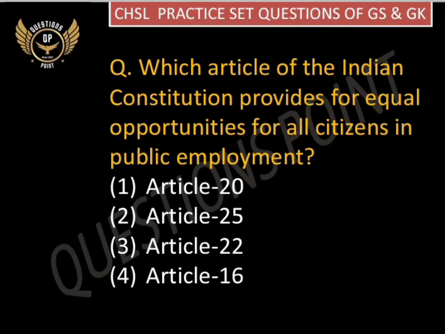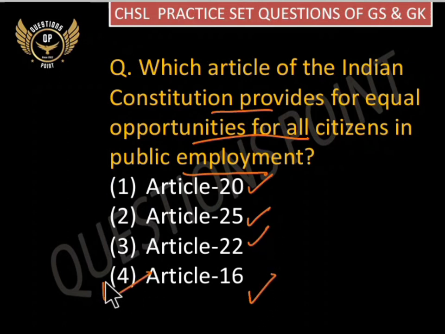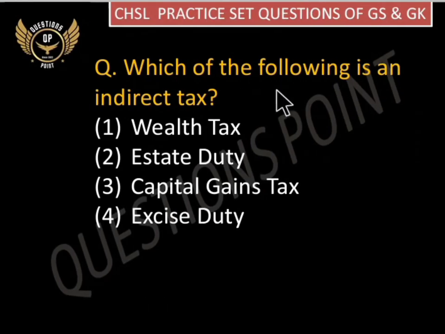Next question, which article of the Indian Constitution provides for equal opportunities for all citizens in public employment? Article 20, Article 25, Article 22 or Article 16? So the correct answer will be option number 4, Article number 16. Next question. Which of the following is an indirect tax? Wealth tax, estate duty, capital gains tax or excise duty? So the correct answer will be here option number 4, excise duty.